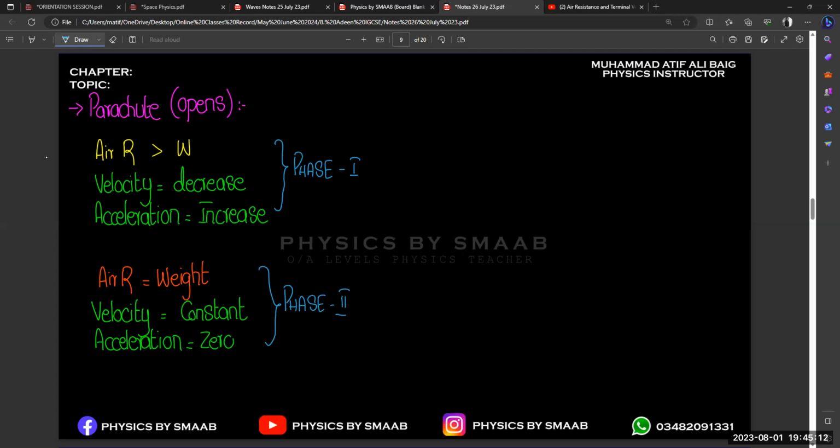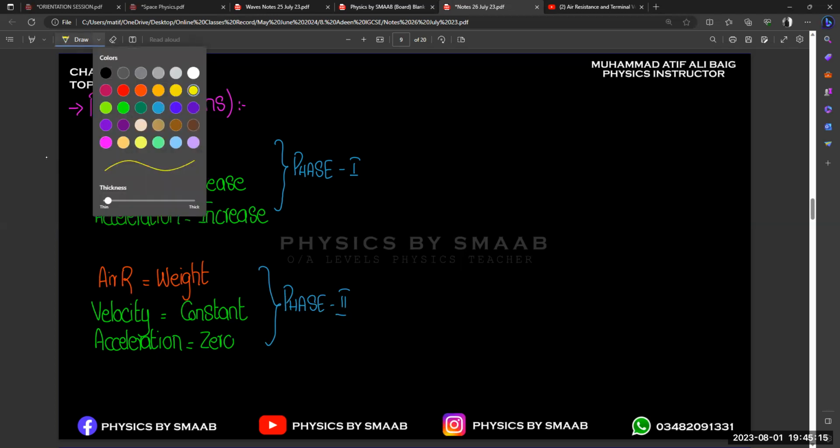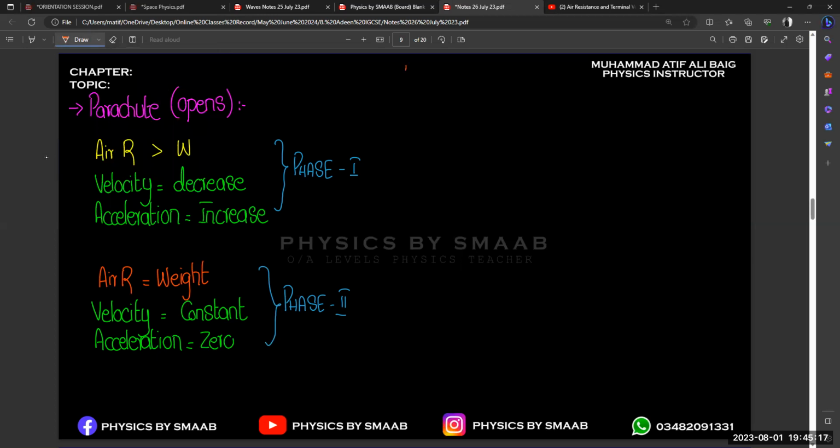Okay. And let's suppose you want to draw a graph for this whole scenario, so your graphical representation will be on a single graph for the whole journey. That is also an important part, because you will also observe a graph in your worksheet. There are graphical questions also included in your worksheet. So let me show you the graphical representation. We need to draw a speed-time graph, right? Not a distance-time graph, because our main concern is to discuss the terminal velocity, constant speed, right?